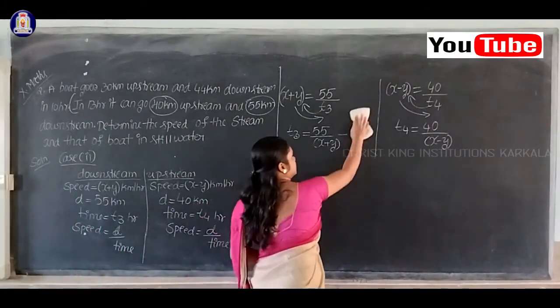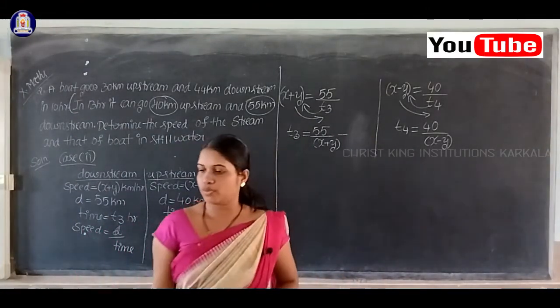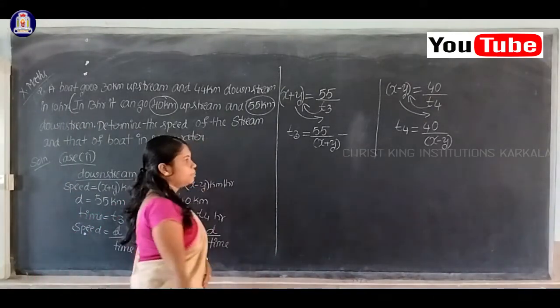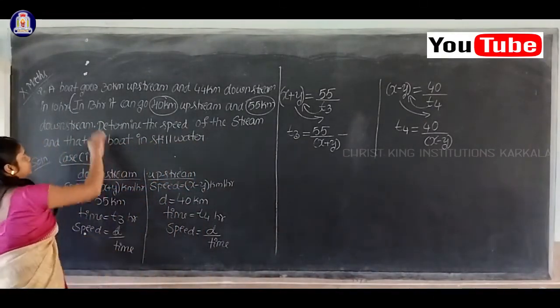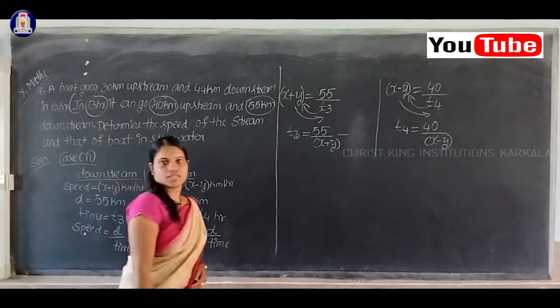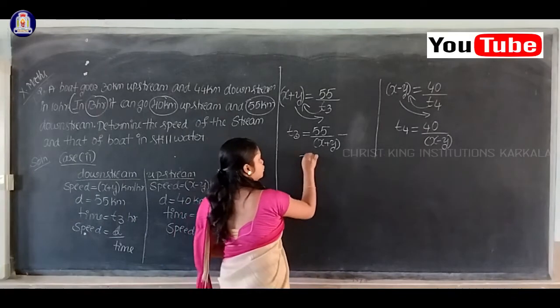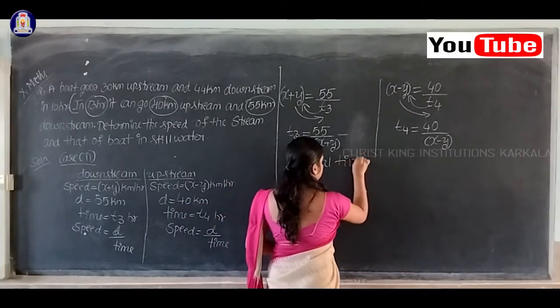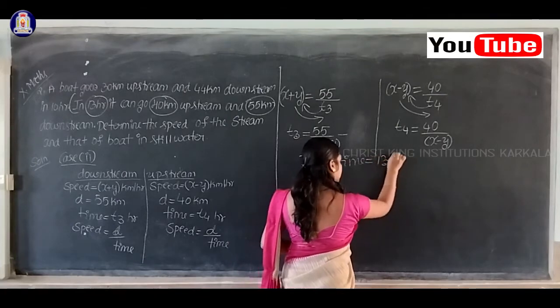Later I'll consider equation 3 and equation 4. Okay, so now in case number 2, total time is given. What is the total time here? Total time is equal to 13 hours, given. So I'll write down here: total time is equal to 13 hours.